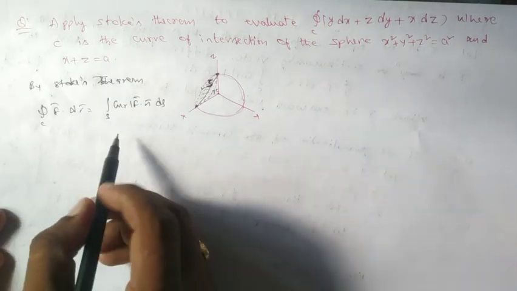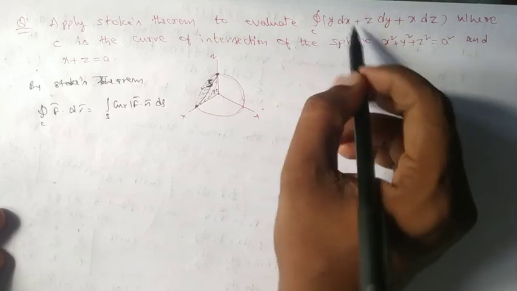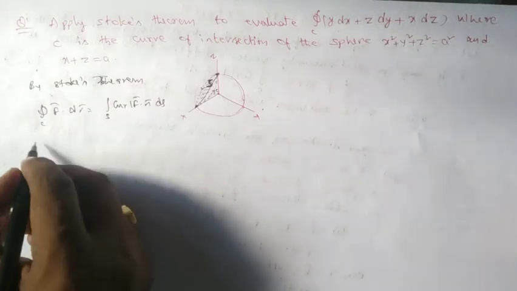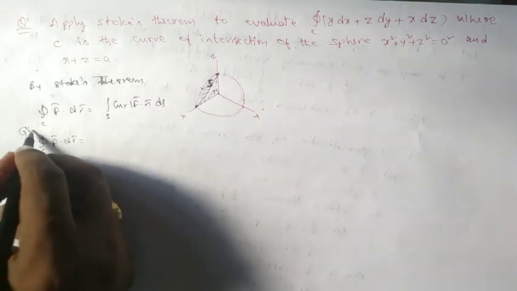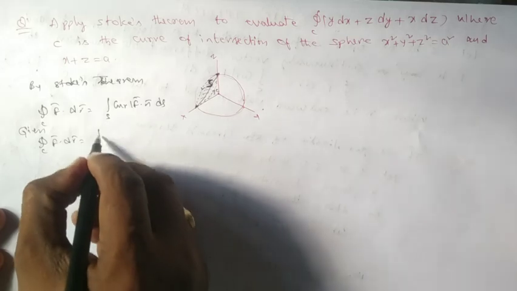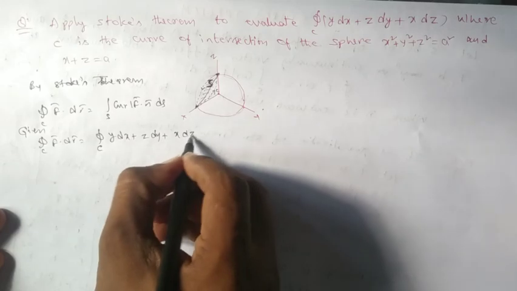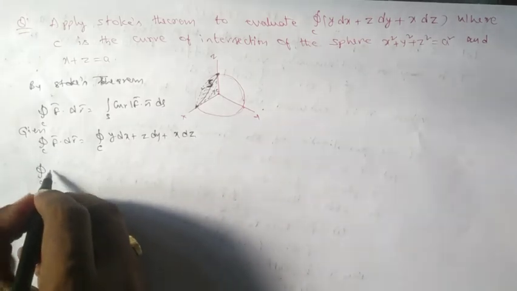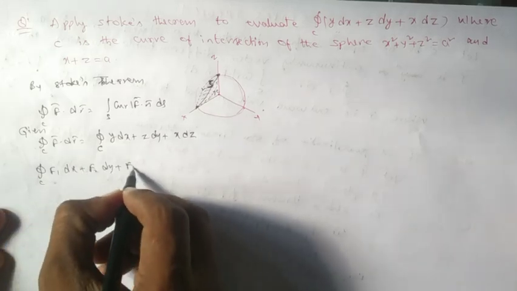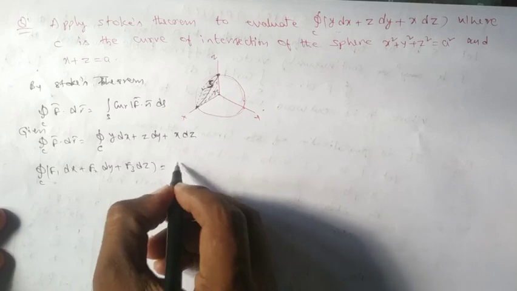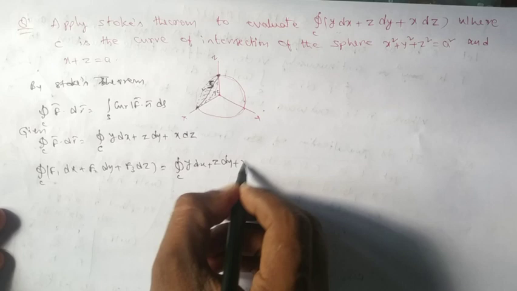Before converting into this one, we should know what f bar is. But instead of giving f bar, it is given directly f bar dot dr bar. So we know integral over c f bar dot dr bar, given that integral over c of y dx plus z dy plus x dz. Actually this means integral over c f1 dx plus f2 dy plus f3 dz. This is equal to integral over c y dx plus z dy plus x dz.